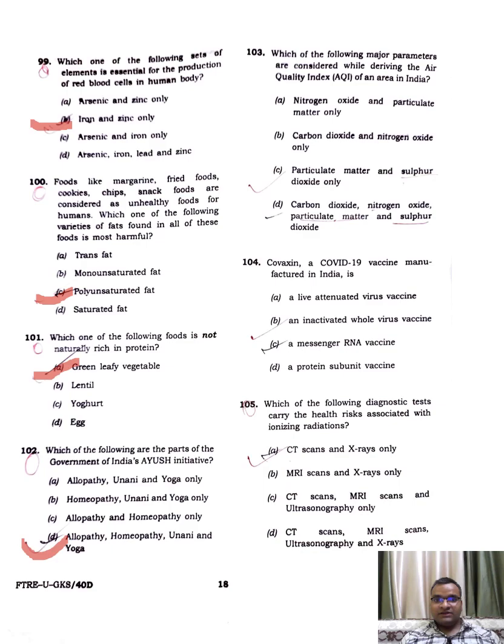Which one of the following is a major parameter considered in deriving the air quality index? Particulate matter and sulfur dioxide only. Covaxin, a COVID-19 vaccine manufactured in India, is an inactivated whole virus vaccine. Which one of the following diagnostic tests carries the health risk associated with ionizing radiation: CT scan and X-ray?